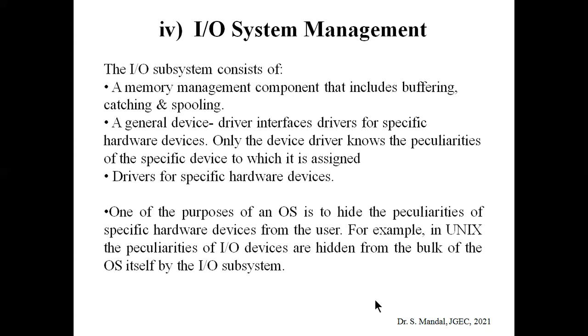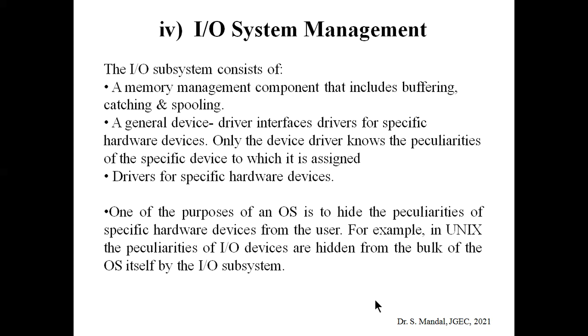Each output device has particular details already stored, such as which port it uses and its maximum speed. Obviously we need a driver for the specific hardware device. A particular printer will not work until its corresponding driver is installed into the operating system. So that is the IO system management.